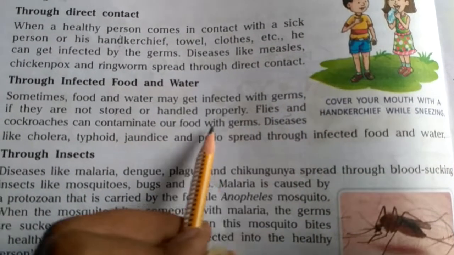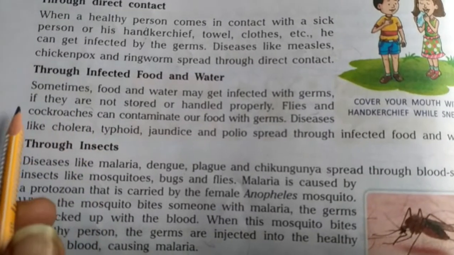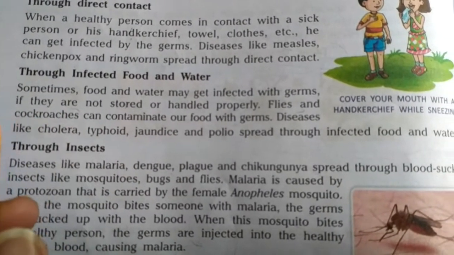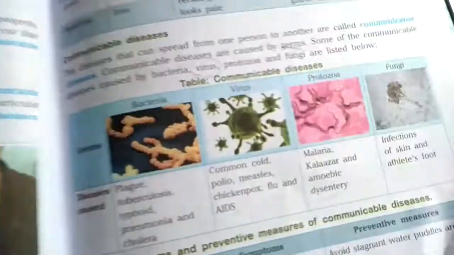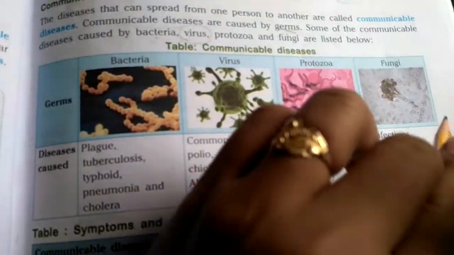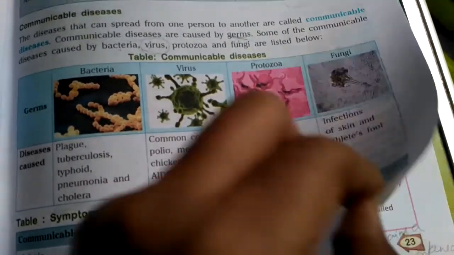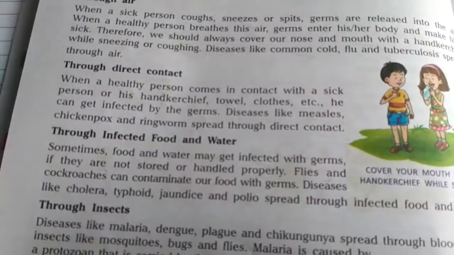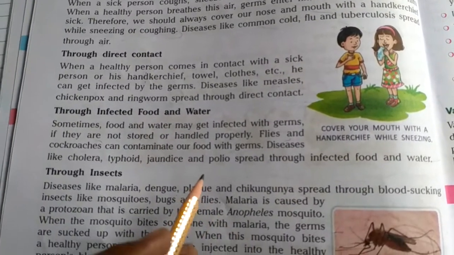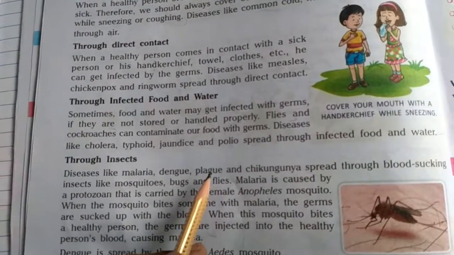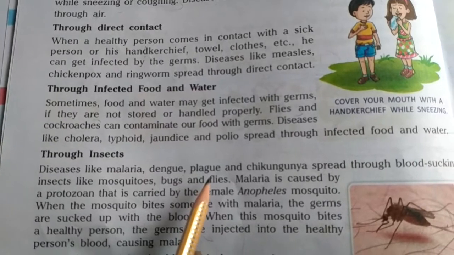These flies, mosquitoes, and cockroaches are very much primary carriers of these kinds of germs. They can very easily become the carrier of these germs, and if they enter our food items, they will release those germs in the food item also. The food item will also get infected.